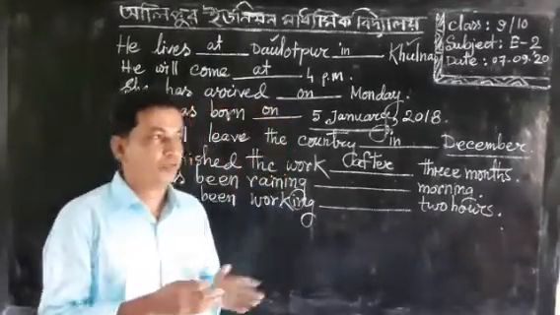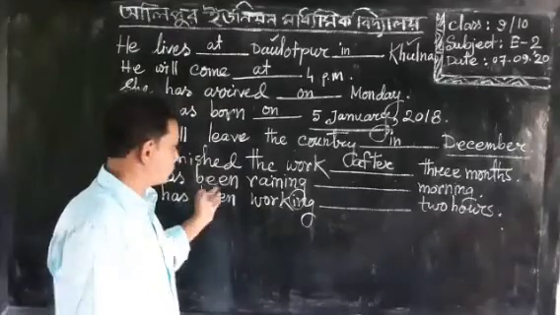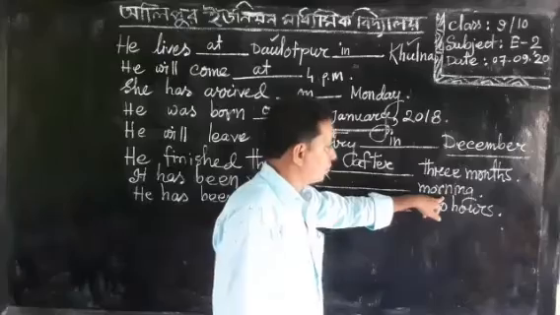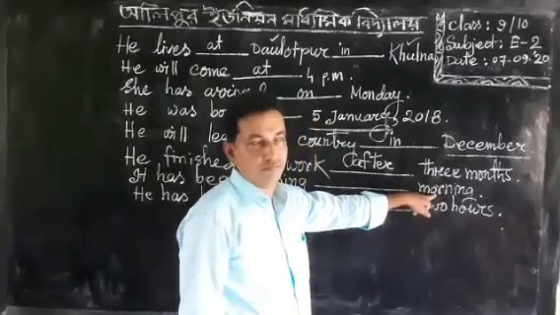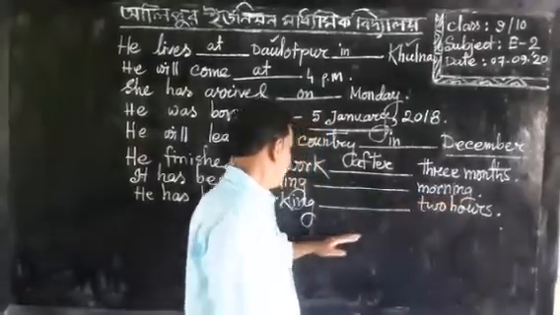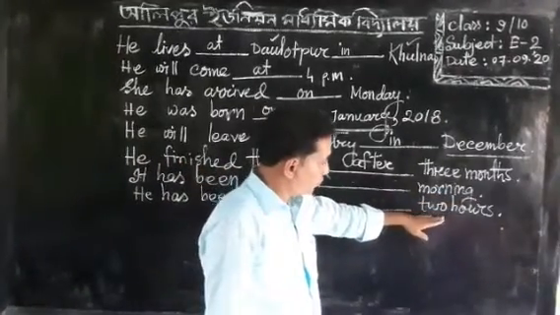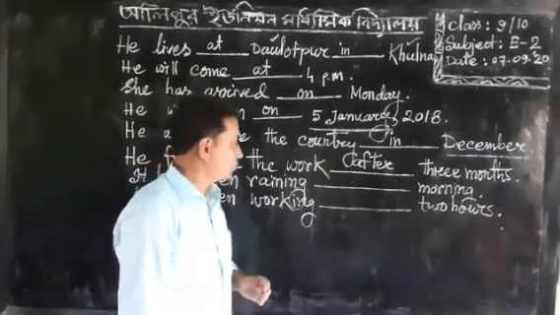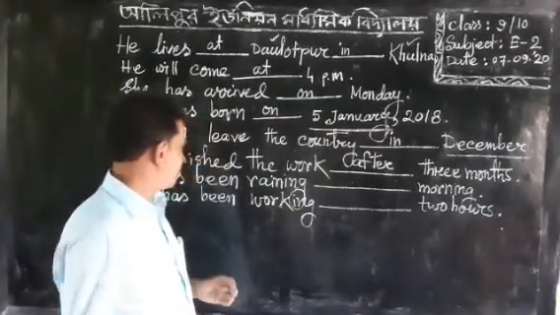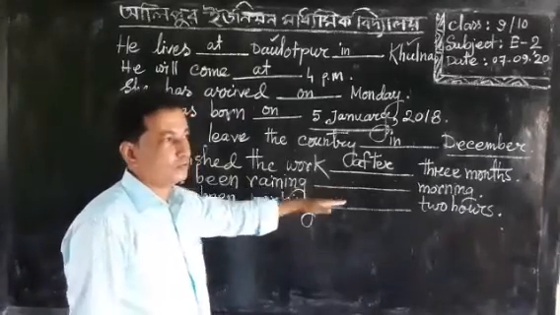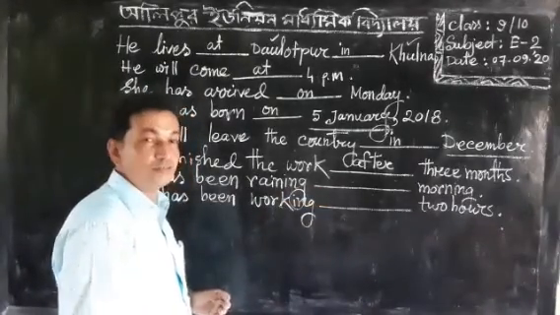There are 2 types of examples. The first one indicates a fixed time, morning. This is fixed time, and 2 hours is a period of time. So we have to remember, if there is any fixed time, we should write since before that time.